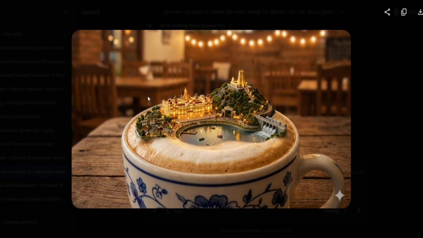And here's another example where I put in a similar prompt, but I added my own city, which is Mysore, and all the famous places in it, but in a coffee cup. So here's the result. I think it looks pretty sick.